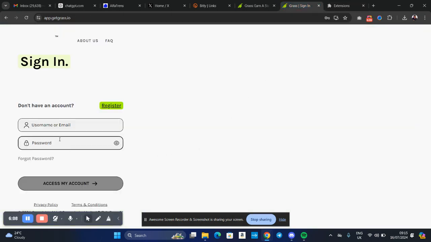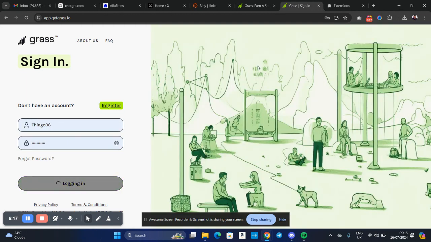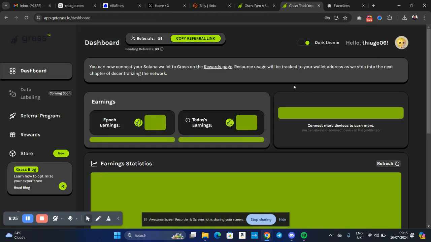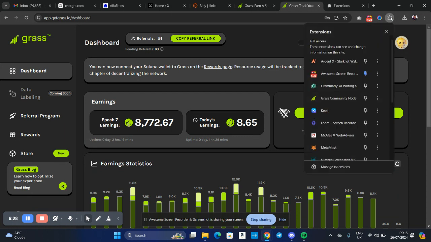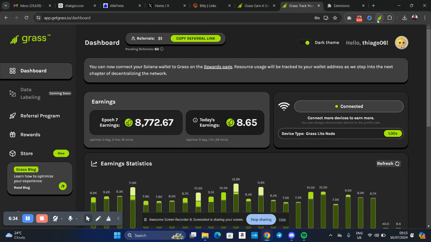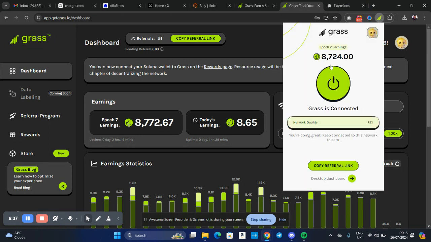So when I go back to Grass, I click on sign in, put in my details, access my account. I think it's taking time. Yeah, you can see it's here already. I'll click pin because I want it to be easily accessible, and I'll click here. You can see it's up and running. So it's pretty easy. This is how you install the Grass community node, and it's a lot faster than the old one. I think they did it on purpose.